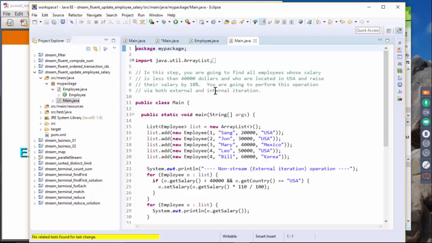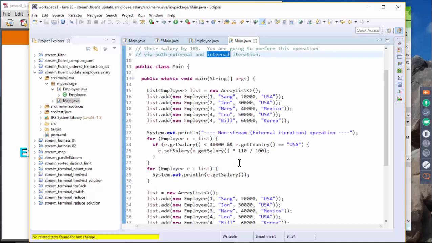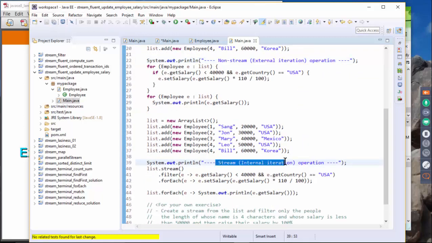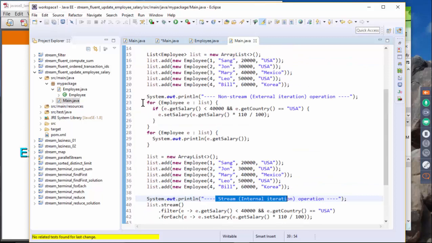Okay? So we're going to actually write code both using the old way, meaning external iteration, and internal iteration, meaning stream. So you're going to write two pieces of code. One is using non-stream operation, and the other one is using stream operation. Okay, so again, this is the for loop.